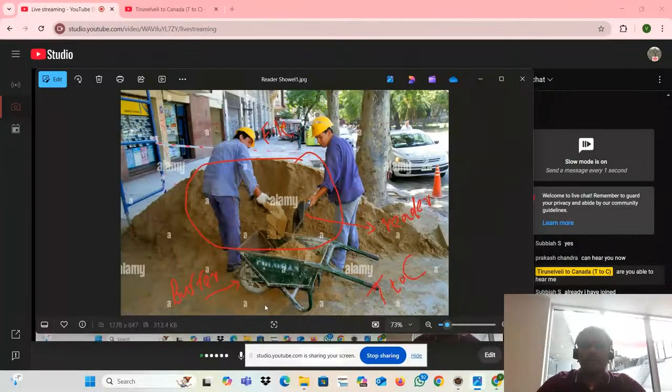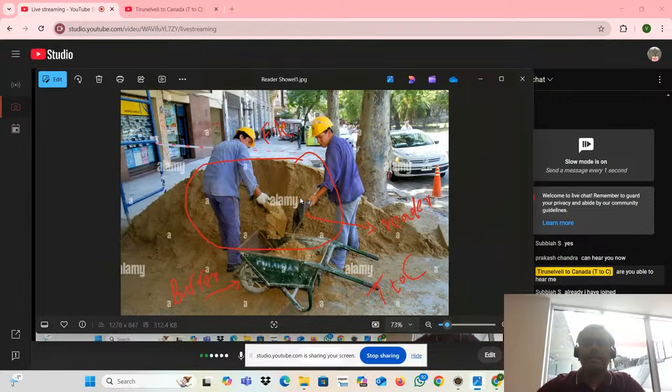Okay, no problem, boss. One lorry of cement. The whole content is one lorry of cement. What is this actually? This one is a trolley. What is the use of this trolley? These people will take the sand and put it in the trolley. Then they will move to the construction site. That is what they will do, right? See that lorry of sand and trolley. This is a shovel, right? They will use some kind of shovel, put it in that, then they will move it. Okay, here is the answer: file handling.